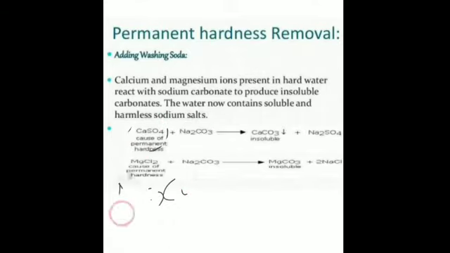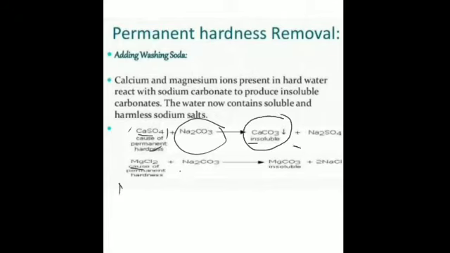Is that clear? So this is added to the water, and what happens when washing soda is added to hard water? It reacts with the calcium salts and with the magnesium salt, and it will form insoluble calcium carbonate and insoluble magnesium carbonate.